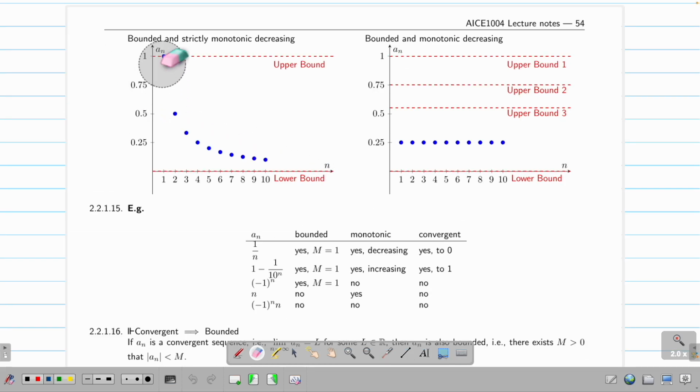Blue is the sequence. The first picture is saying that I have one upper bound, the smallest upper bound, and one lower bound. This picture is saying that I can have more than one upper bound. That means I'm not saying the upper bound is unique. I can have any line above my blue dots. So this is called bounded. You have two lines bounding the sequence.